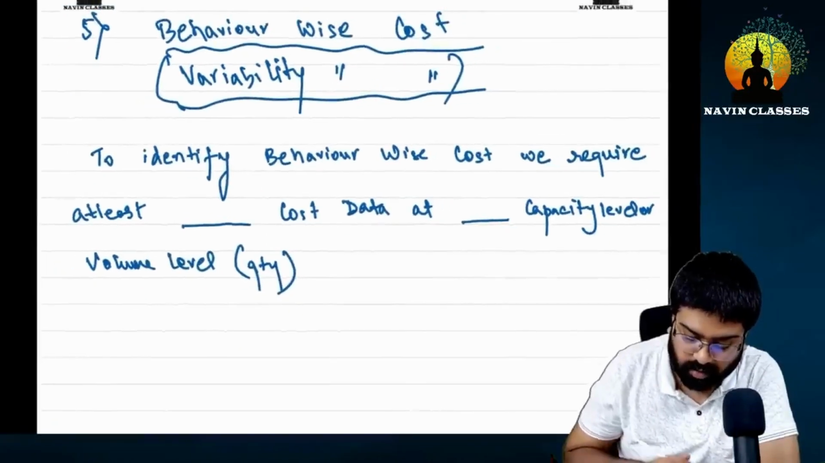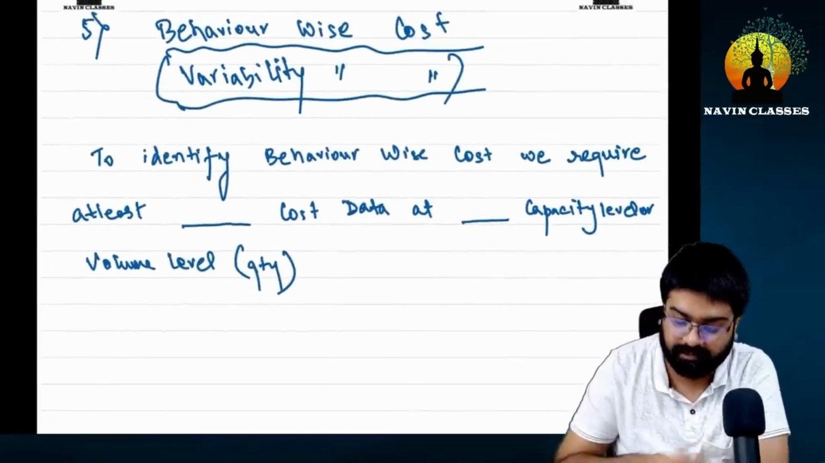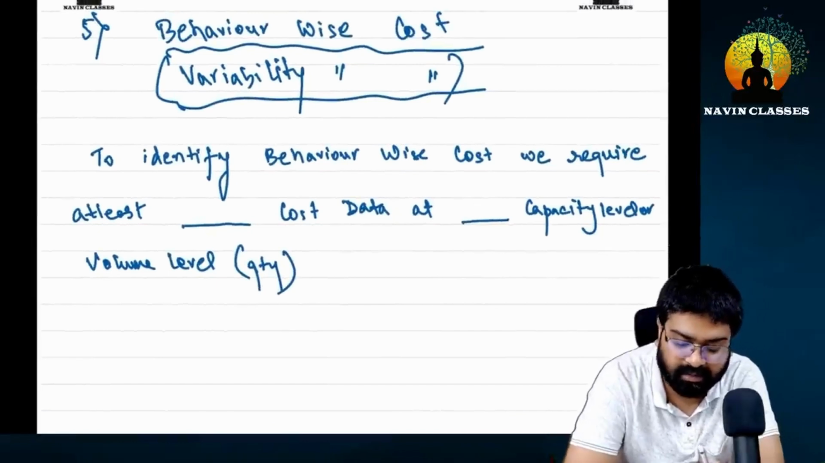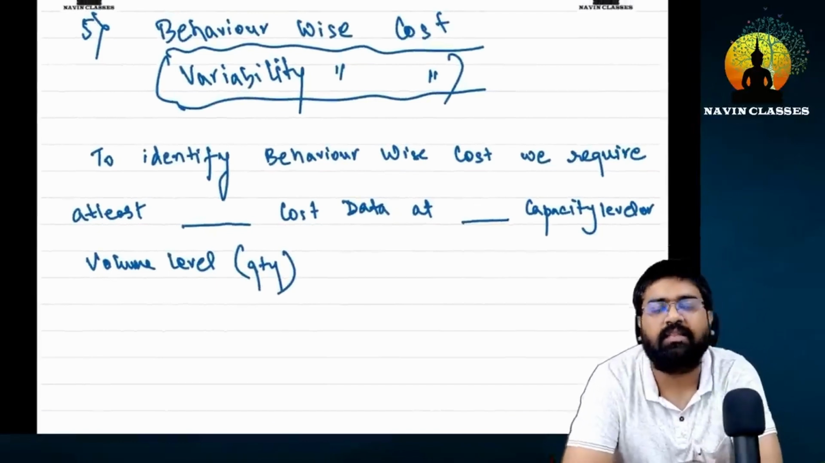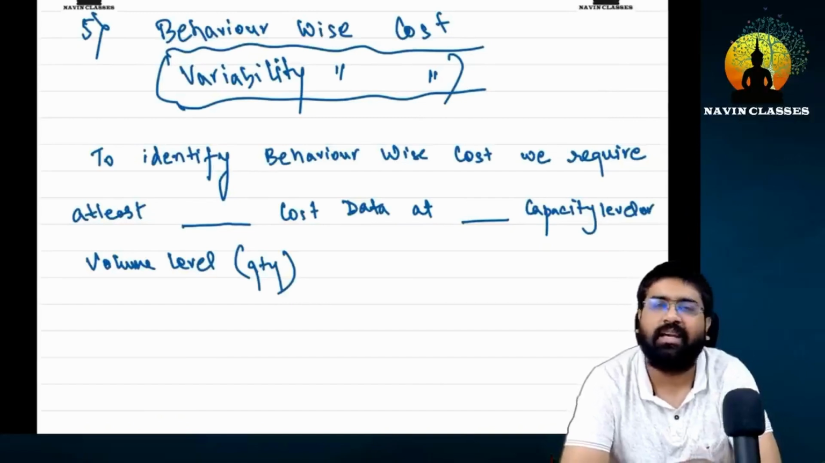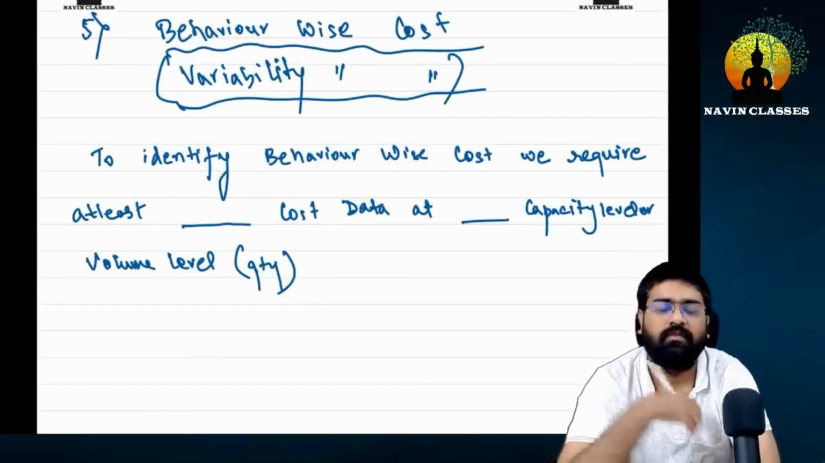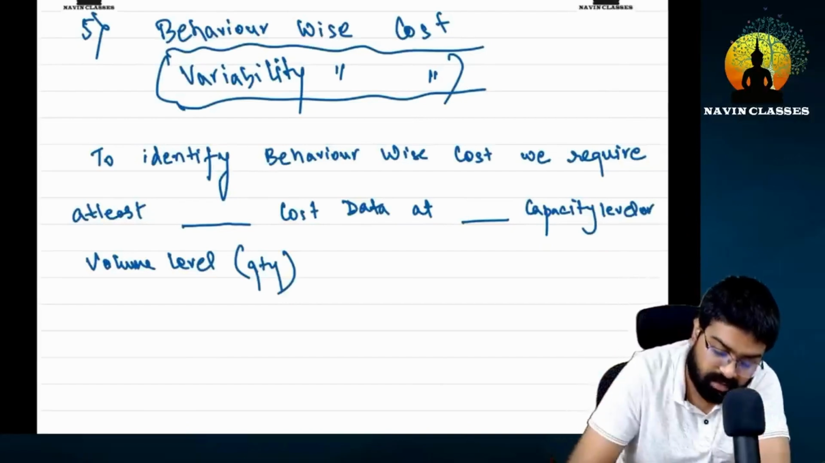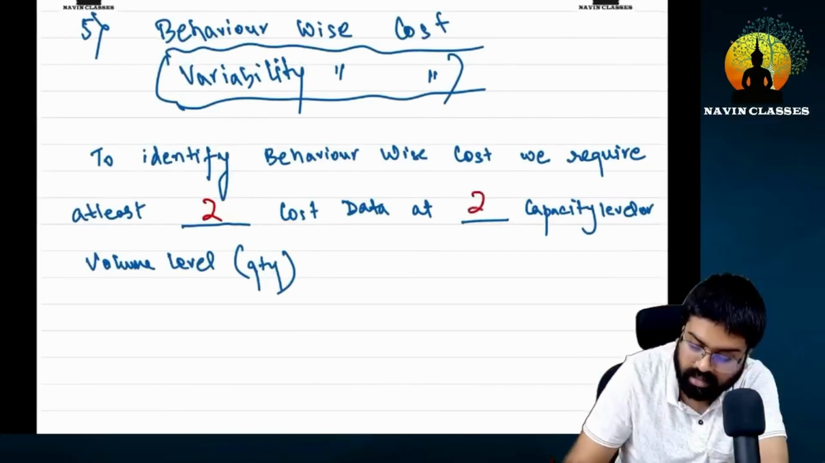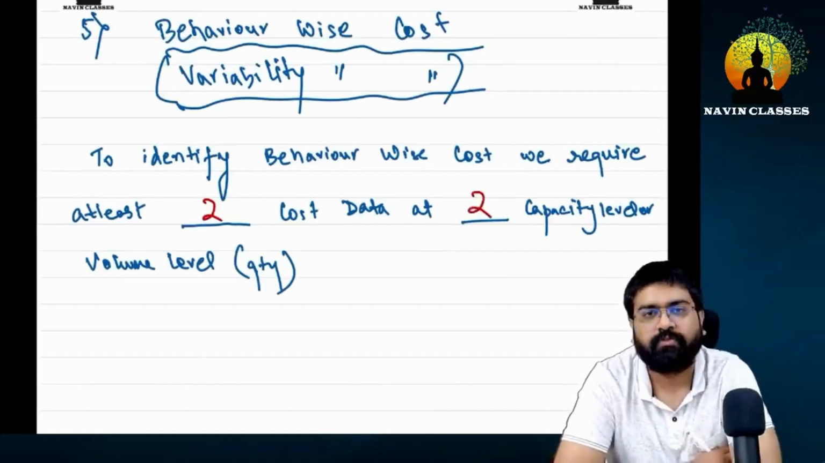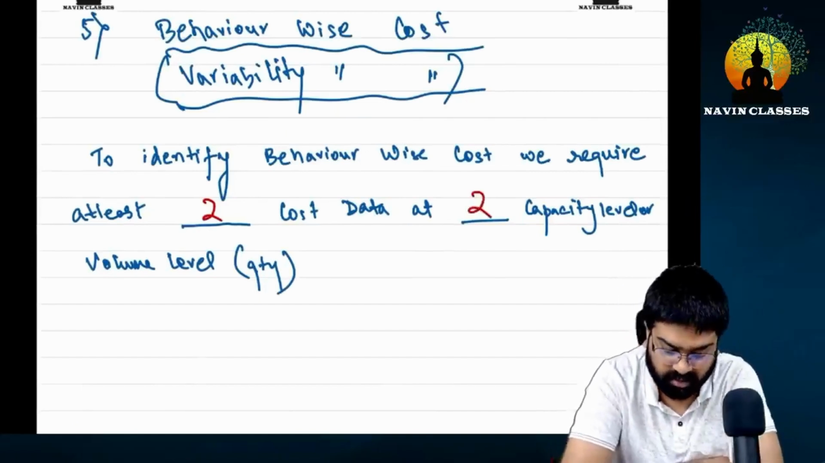Everyone tell me, these two fill in the blanks. The answer to both fill in the blanks is the same. At least this much is required. If more is given, that's fine as per the question, but it should be this much minimum. So tell me, how much data do we need? We need a minimum of 2 data at 2 capacity levels. Very good, everyone.